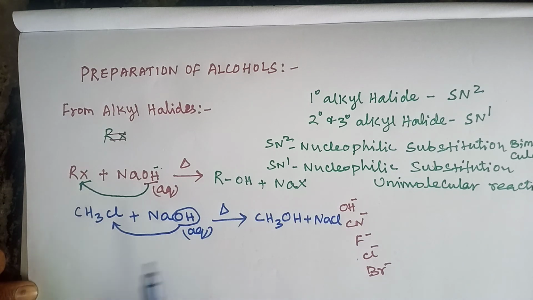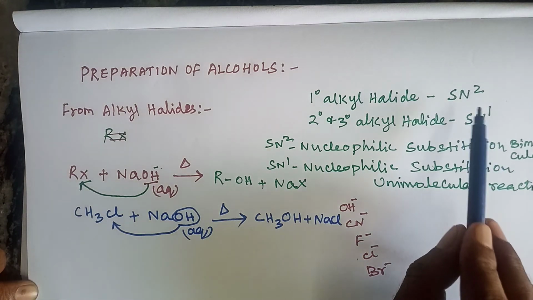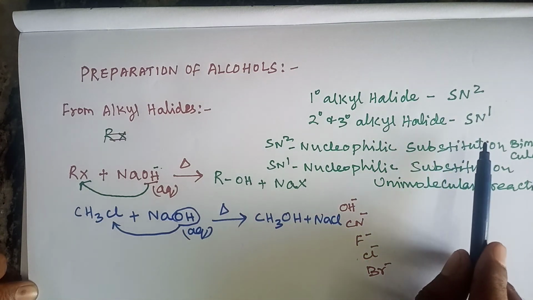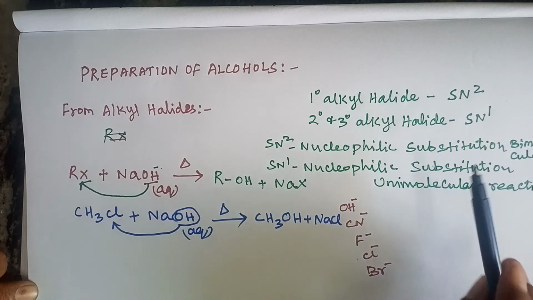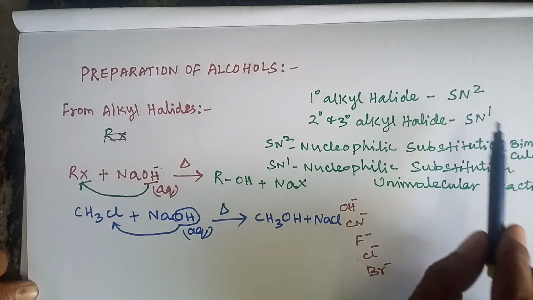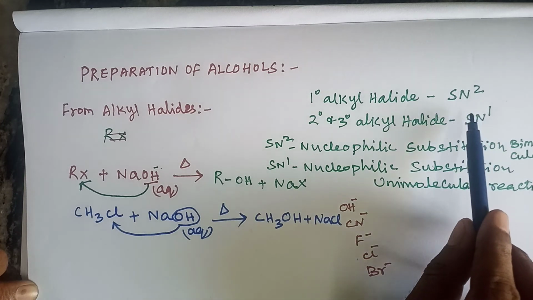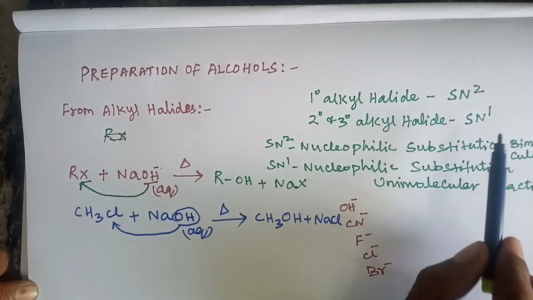Here the primary alkyl halide undergoes SN2 mechanism or SN2 reactions. Secondary and tertiary alkyl halide undergo SN1 mechanism. Here SN1 and SN2 indicate the rate of the reactions. SN2 means the rate of the reaction depends on both the substrate. Substrate means reactant.